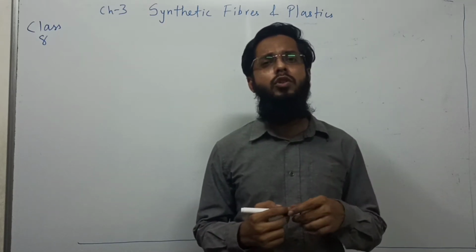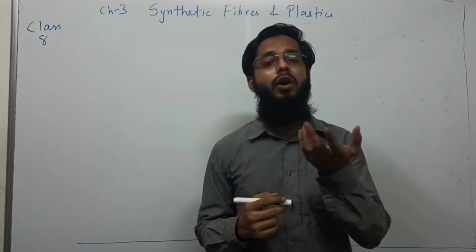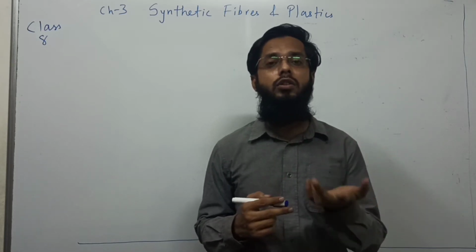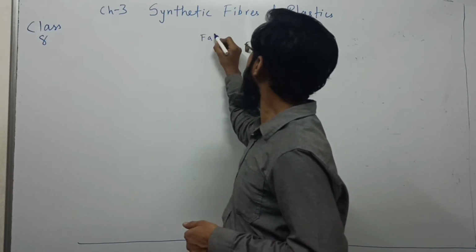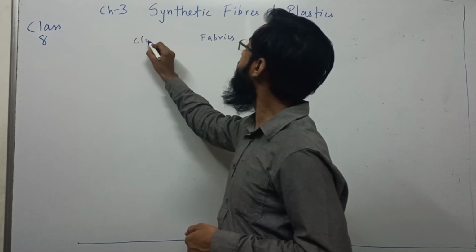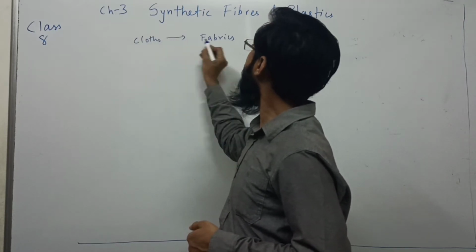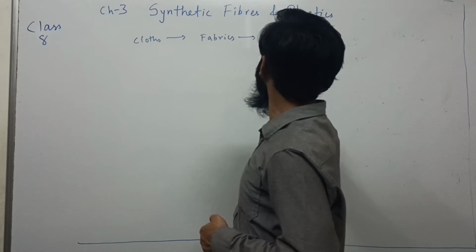So what are fibers? You might have heard about fabrics, the fabrics which we are wearing, like t-shirts, shirts. The clothes we can say are made of fabrics, and these fabrics are ultimately made up of some fibers.